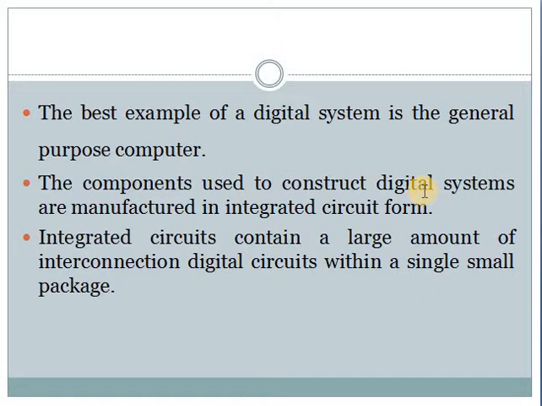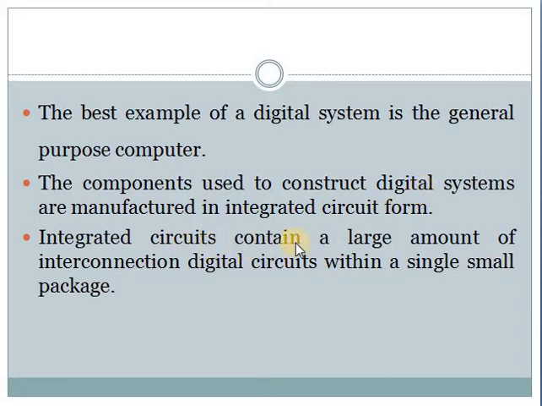These things are all combined into a single chip, that you call an integrated chip or integrated circuit form. So the advancement in electronics, a small chip contains many circuits.